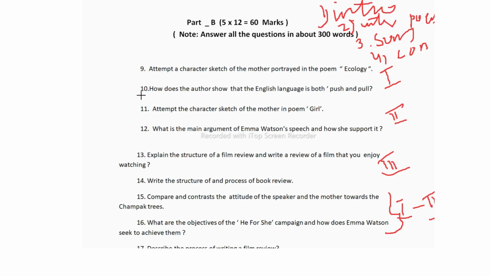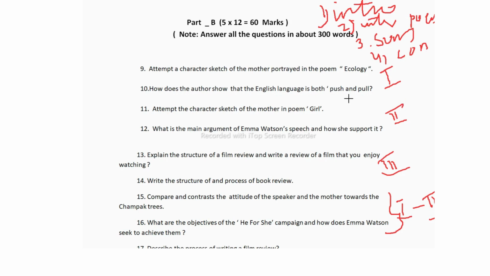Now let us see the next, the 10th one. How does the author show that the English language is both push and pull? This question is from Unit 1, What is the Language of the Future, written by Henry Hitchings. Here he shows the importance of the English language, how it was pushed by British colonialism, and nowadays everyone is pulling toward the English language.